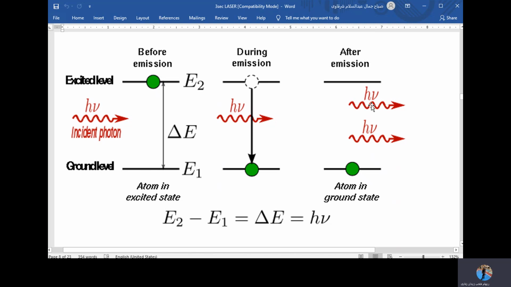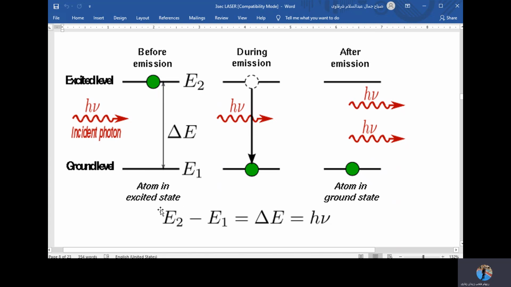They carry the same energy, they have the same frequency, they have the same direction, they are in phase, they are parallel to each other, they have the same intensity. Everything about them is the same, and that's because the energy of the coming photon is the same energy that the atom absorbed to be excited. So here I have two rays of energy coming out instead of one.